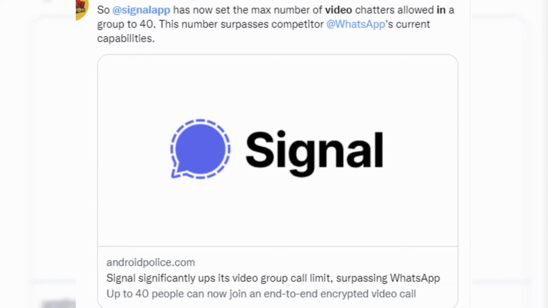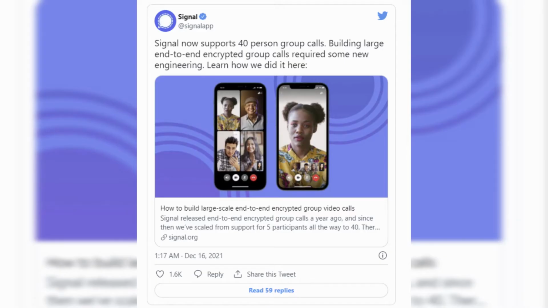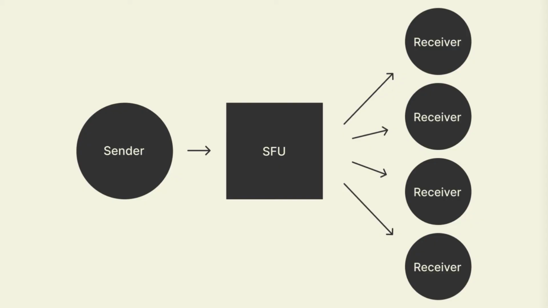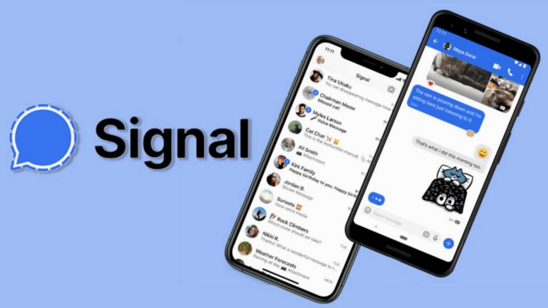Building large end-to-end encrypted group calls required some new engineering." Unquote. The tweet from Signal's official Twitter handle read this. Until now, the platform only supported group calls with up to 5 participants. In the blog post, the company has also revealed that it uses Selective Forwarding Units or SFUs to make this possible, as Signal released end-to-end encrypted group calls a year ago.